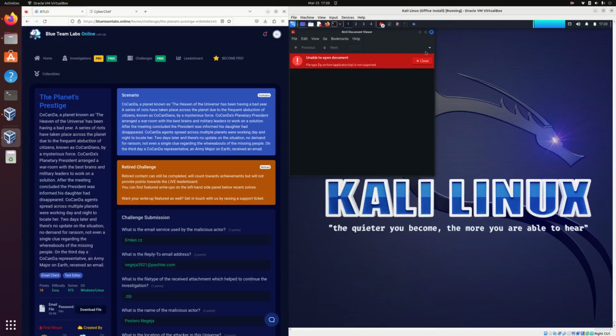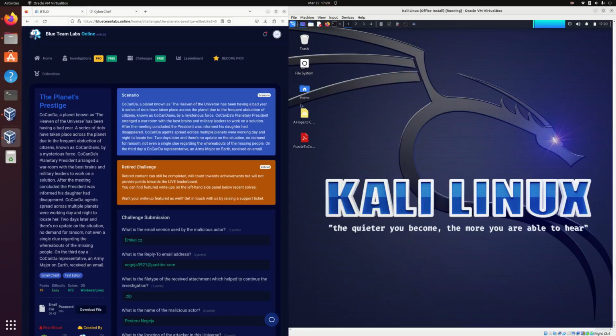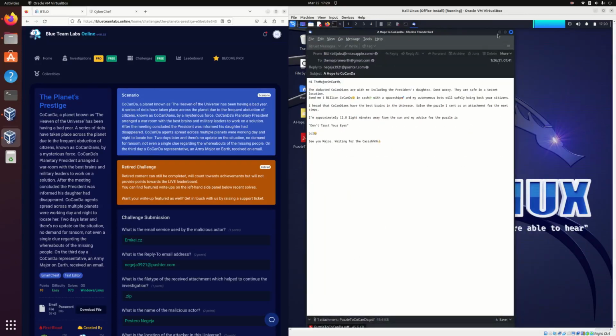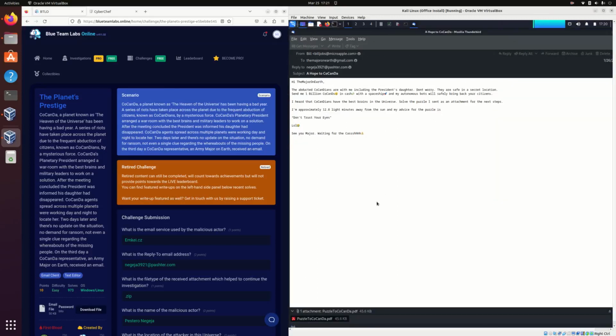So right off the bat, it looks like there's an attachment, but it's actually not a PDF, right? Originally, if we were to look at it at face value, we would make the assumption that this is a PDF document. It says it right here, puzzle2concan.pdf. However, there was a clue left by the attacker that says, to solve the puzzle and to take a device, don't trust your eyes. So we are trusting our eyes in this case, and it's leading us to an error where we think this is a PDF, when in fact, we shouldn't be trusting it, and it's not a PDF.